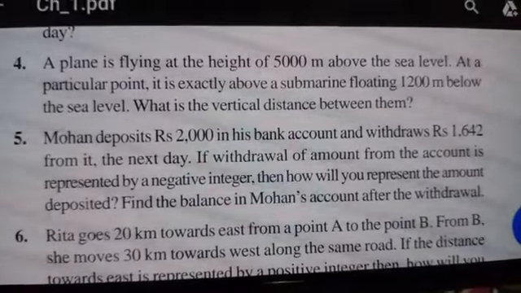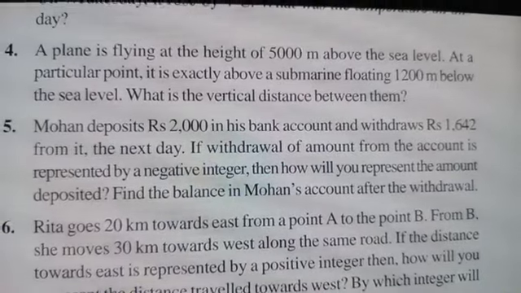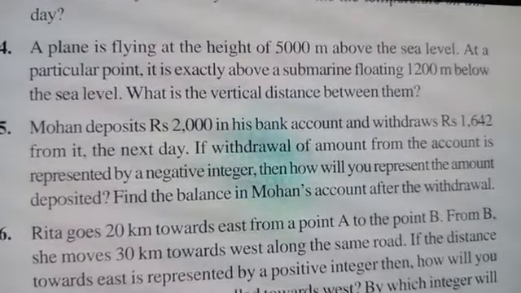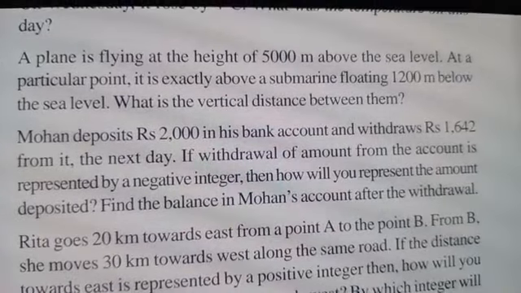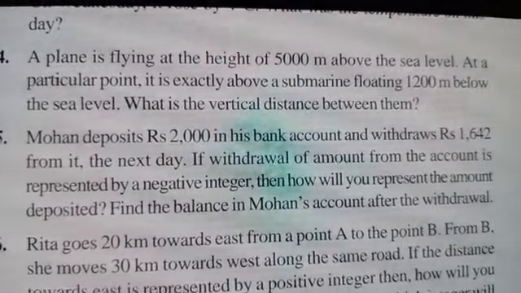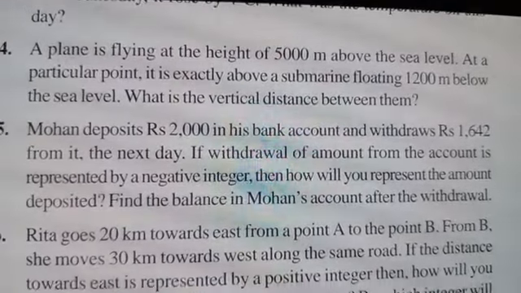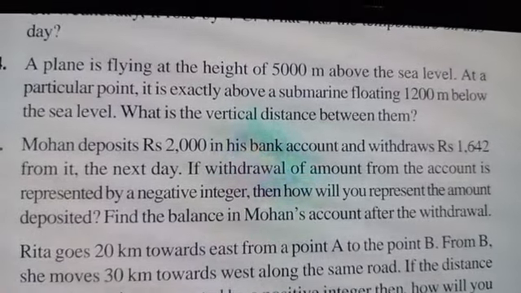Now we'll see the fifth question. Mohan deposits 2,000 rupees in his bank account and withdraws 1,642 rupees from it the next day. If the withdrawal amount of the account is represented by a negative integer, then how will you represent the amount deposited?